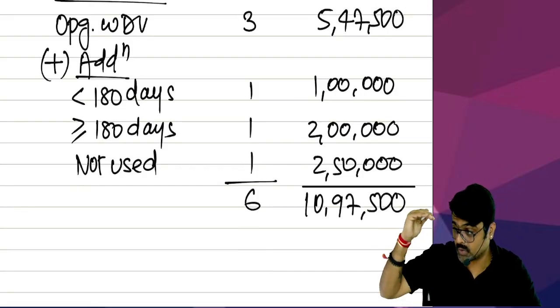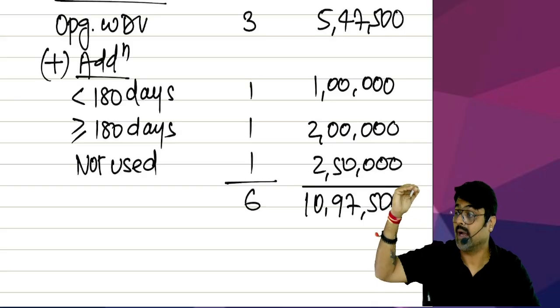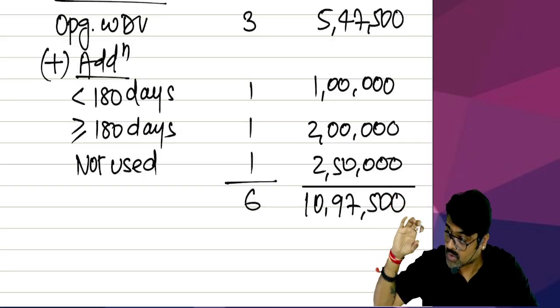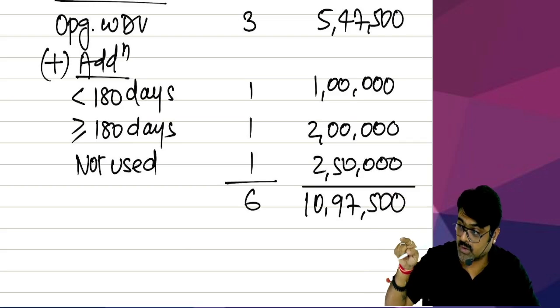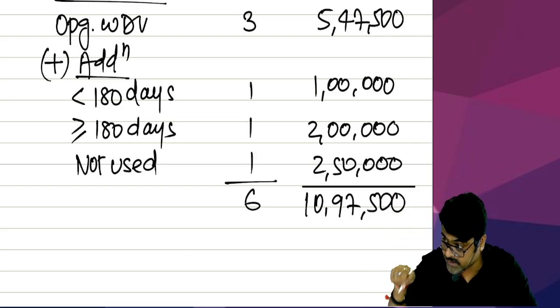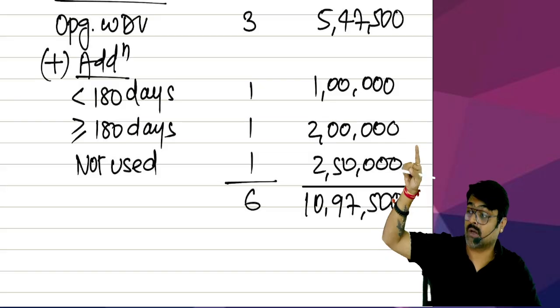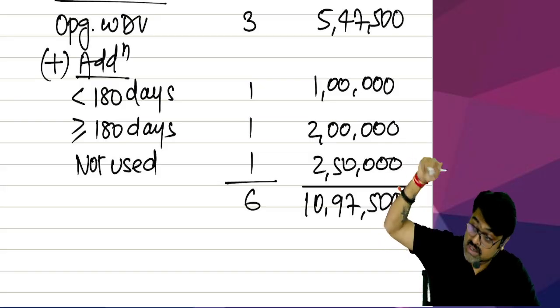10,97,500. This is the total assets in the block, and this is the total cost of those assets. This cost includes the cost of those assets which are acquired in this year and the remaining cost of those assets which were already there in the block.